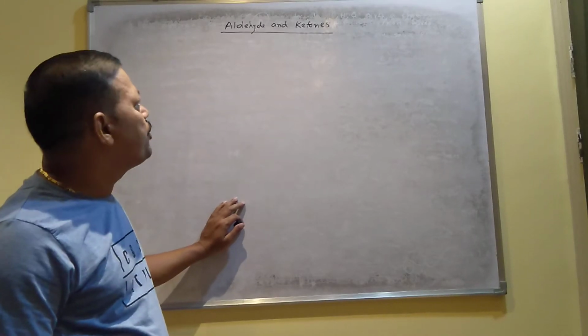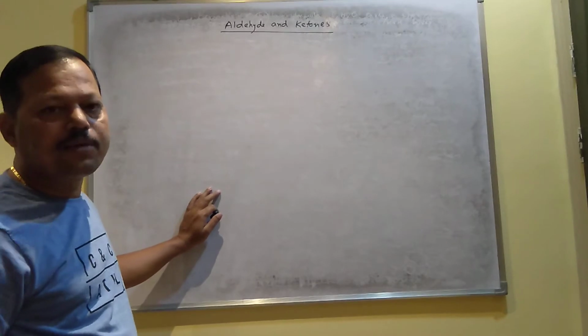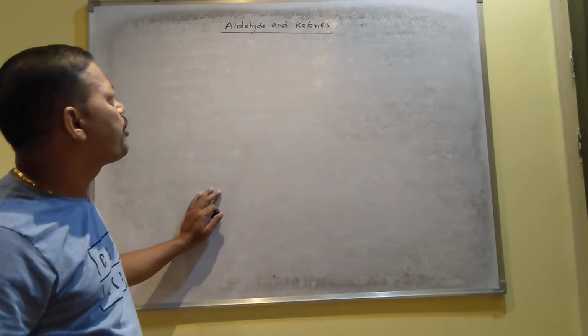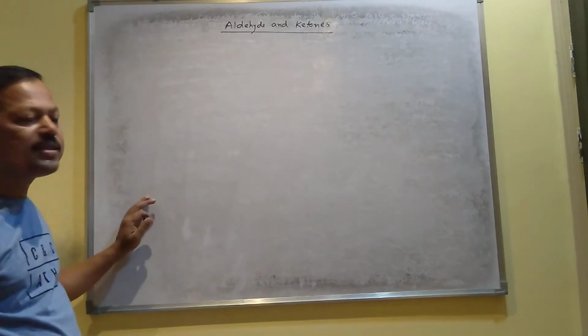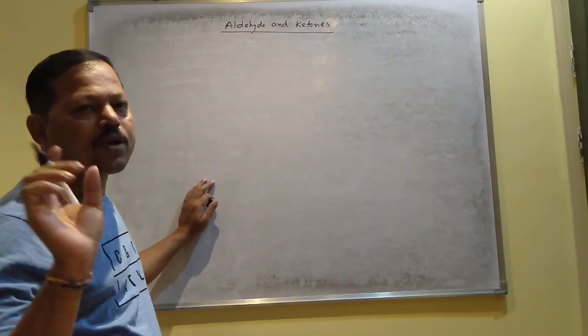Good morning, students. Today we'll start the new compound aldehydes and ketones. Aldehydes, ketones, and carboxylic acids. This is your third chapter of organic. So, what are aldehydes and ketones? Actually, aldehydes and ketones are called the first oxidation products of alcohol.